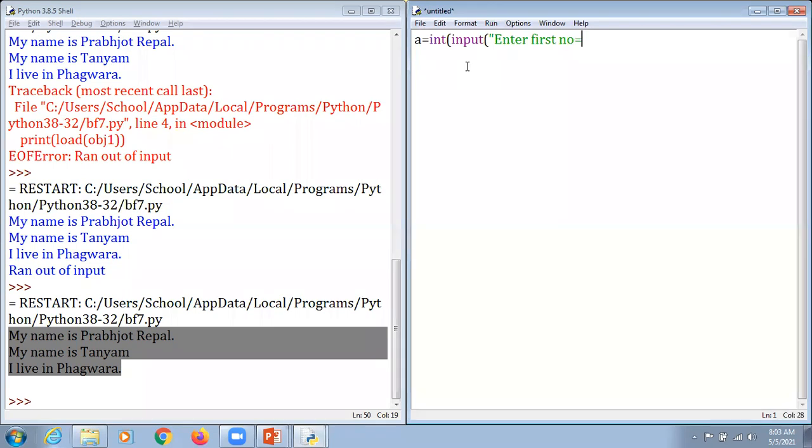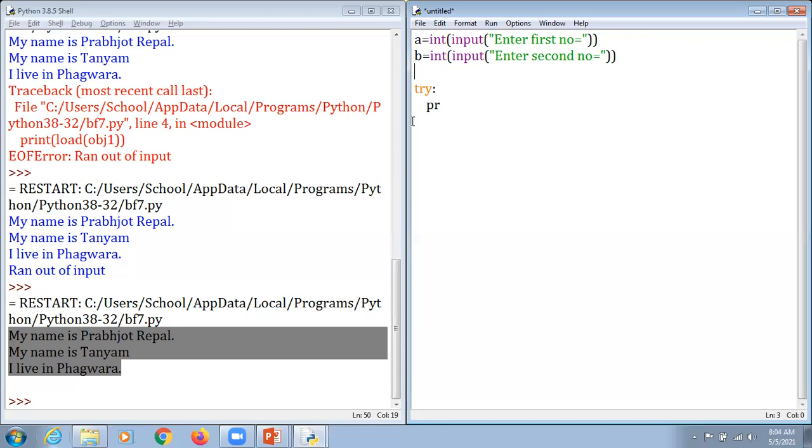Kindly concentrate. I just want to elaborate that concept again here. Yesterday we did this with standard error, standard in, standard out. This time we are going to do this with the help of simple programming, which is easy to understand. So it is the first number, and here we have the second number. Now, to eliminate any kind of error, we represent that with try.